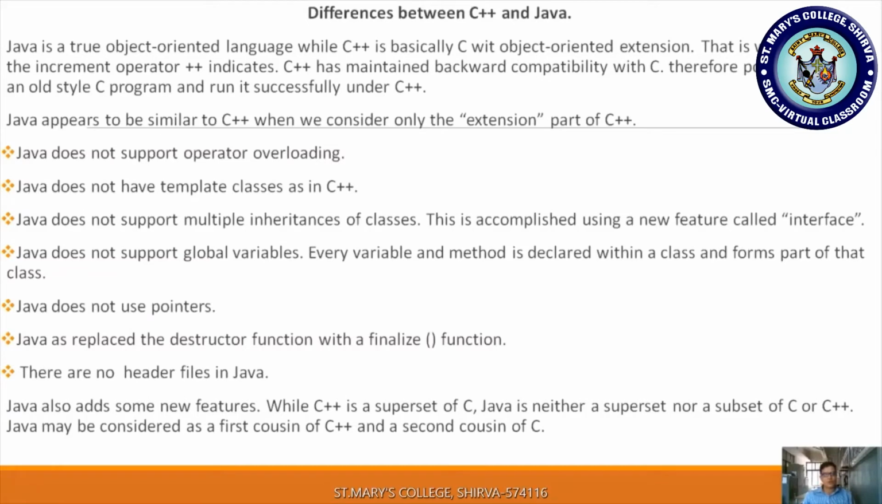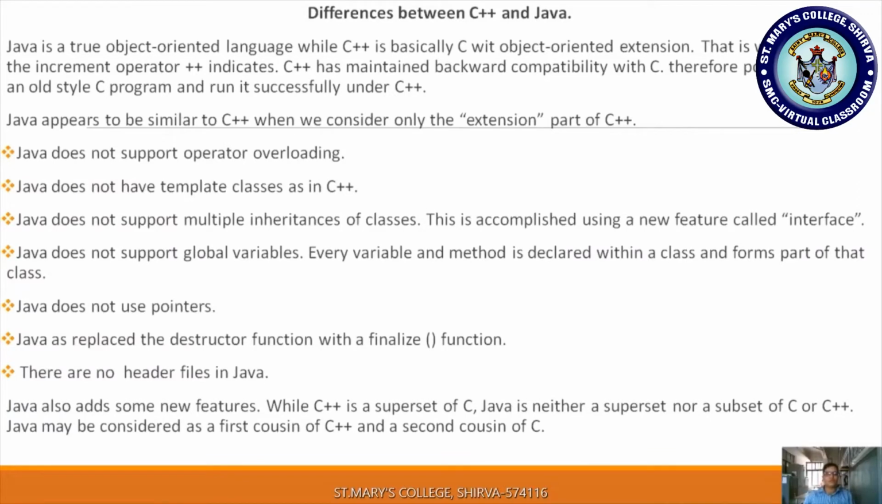Java does not use pointers. So Java doesn't have the pointer concept. Java has replaced the destructor function with the finalize function. As you know, if you know the constructor, you know the destructor, right? Constructor constructs, destructor destroys. So whatever variable or value has been created in memory, if we want to clear that, we have to use the concept of a destructor function in C++. But we can't directly implement that here. We can implement that concept by using the function called finalize.